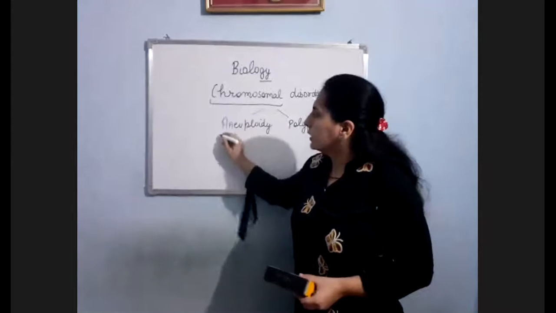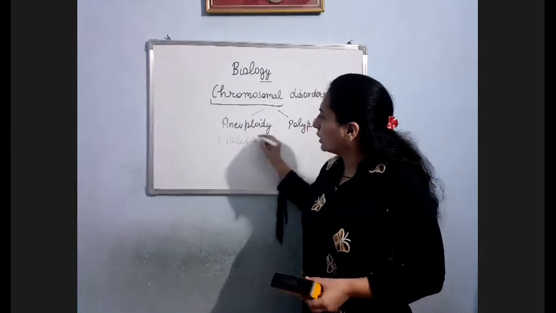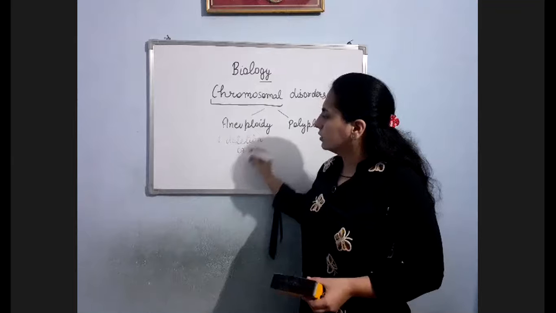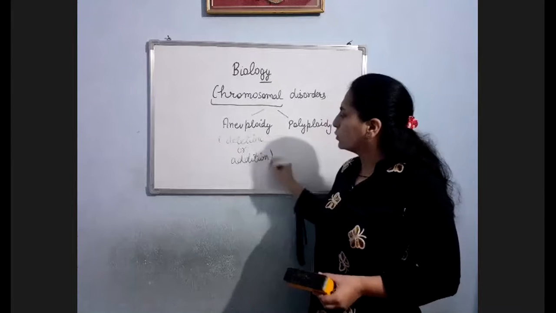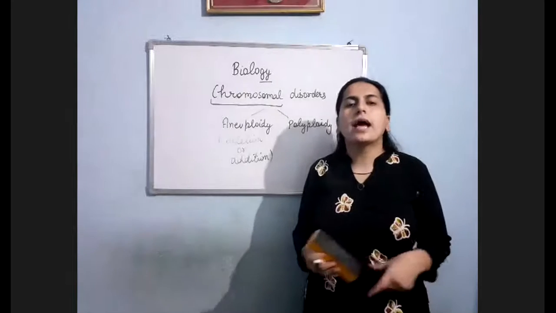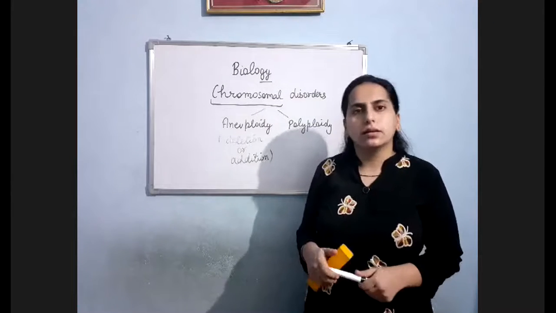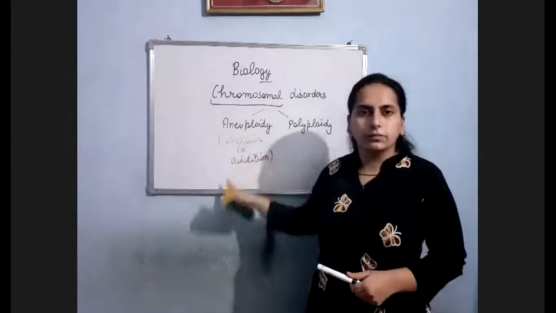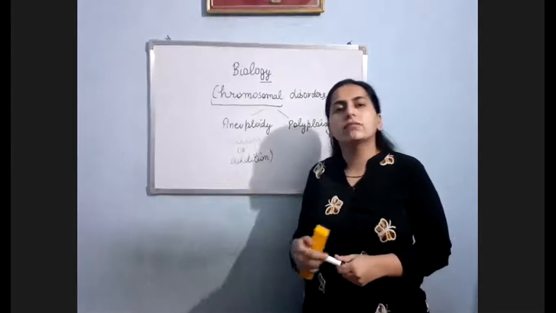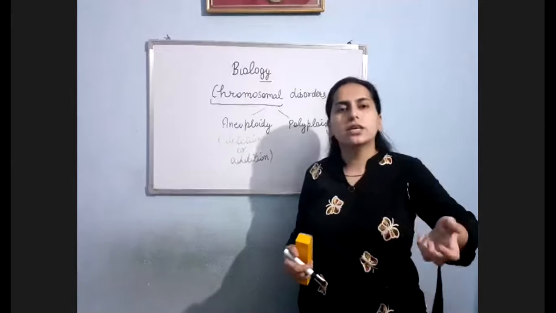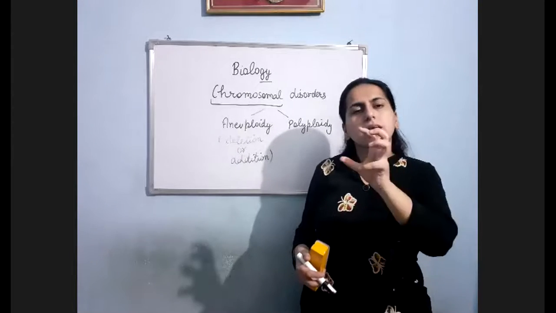So in this, there is deletion or addition of one chromosome or a few chromosomes. Like I told you, we have 46 chromosomes. If it becomes 47, it will come under aneuploidy. If it becomes 45, it will come under aneuploidy.